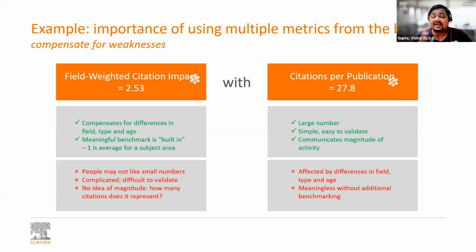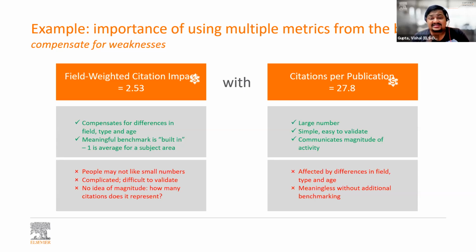What does it mean? It means that the quality of this article is 2.53 times better than world average. Why? Because world average is 1. If it is below 1, it means the quality is below world average. So here in FWCI, you have a definitive scale and you can compare what is good, what is bad. Let's come to citations per publication. Is there any document anywhere that says that this many citations per publication is good and this is not good? I don't think so, because this is not an exact quantitative metric.